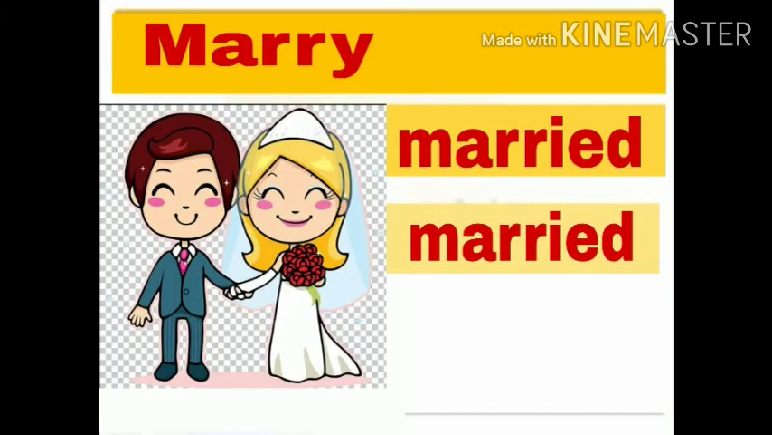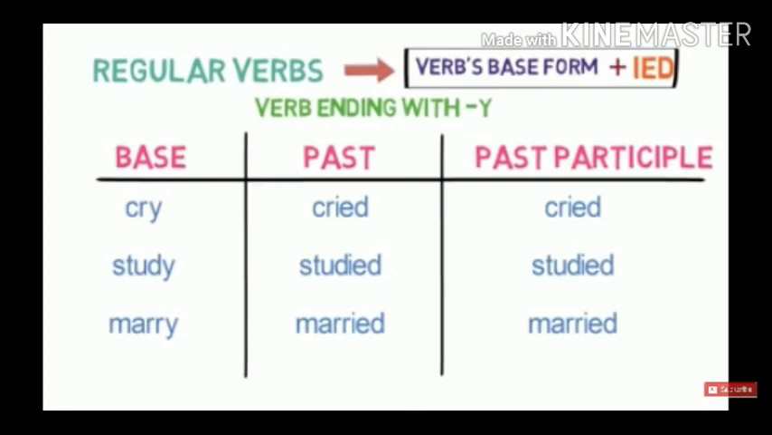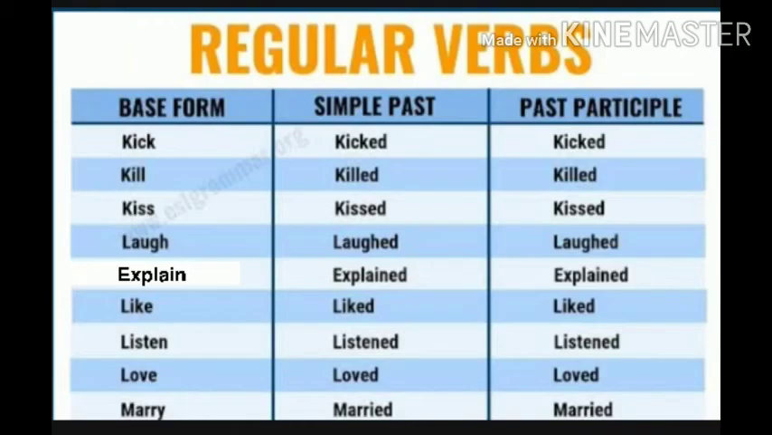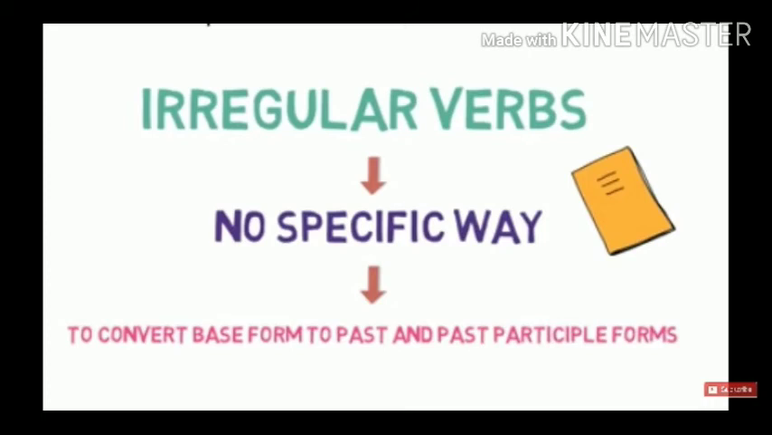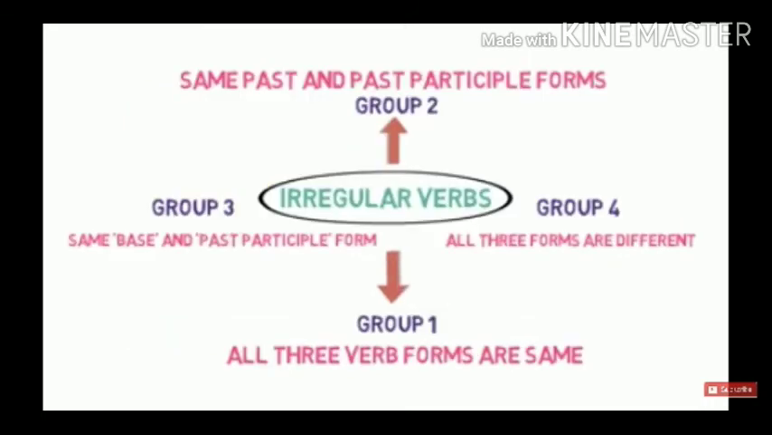Marry becomes married by replacing Y with IED in past and past participle form. So here we understood how to create regular verbs. Let's now look into irregular verbs. As I told you, irregular verbs do not follow any fixed pattern. So, for our understanding, we will divide them into 4 groups.